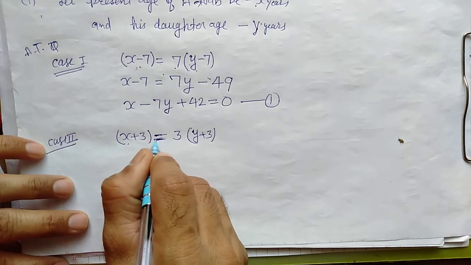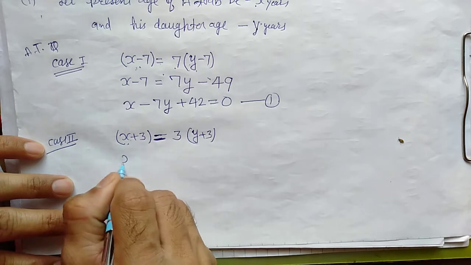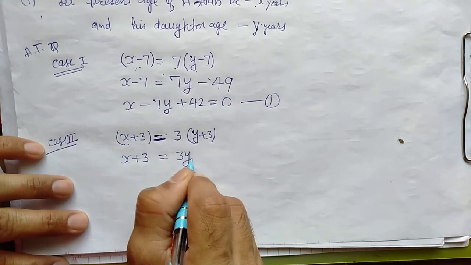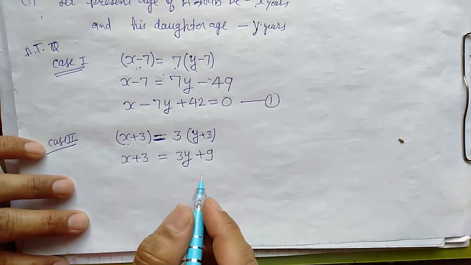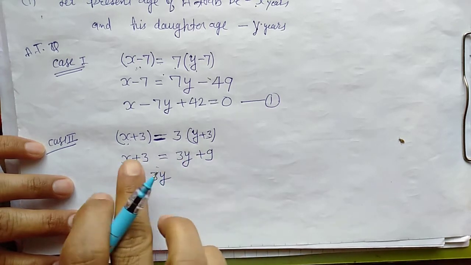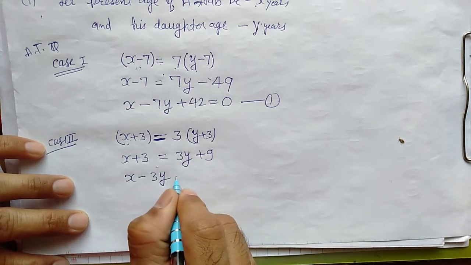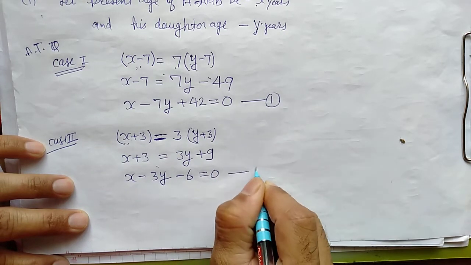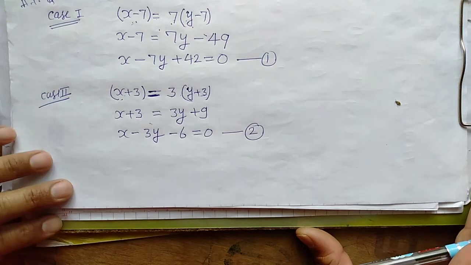The equal sign is the balancing sign, both sides should be equal. So now X plus 3 is equal to 3 multiplied by Y, which is 3Y, and 3 threes are 9. So when we solve this, by transposing, X minus 3Y, and this 9 also will come to this side, so minus 9, 3 minus 9 is equal to minus 6 is equal to 0. Mark it equation number 2, right?